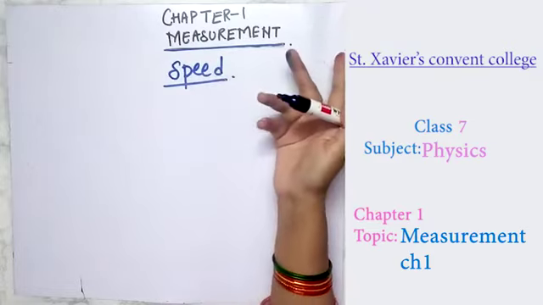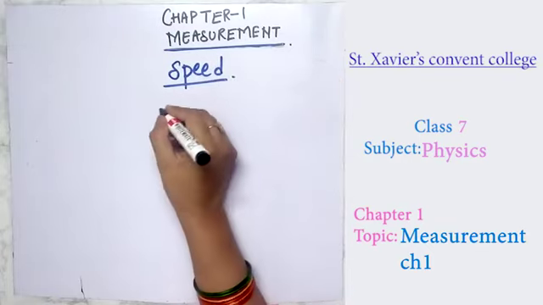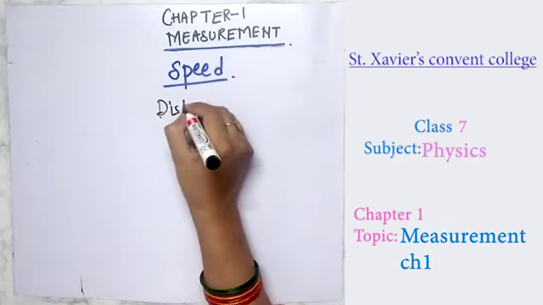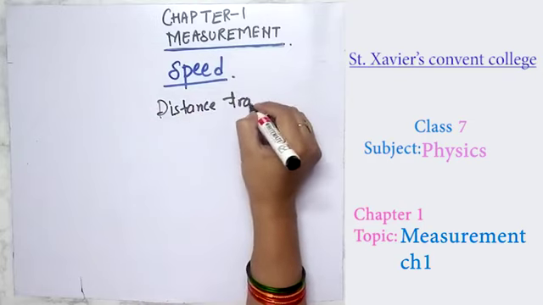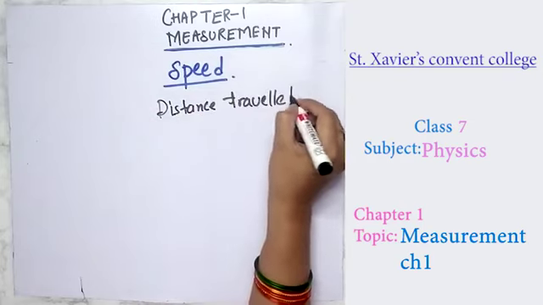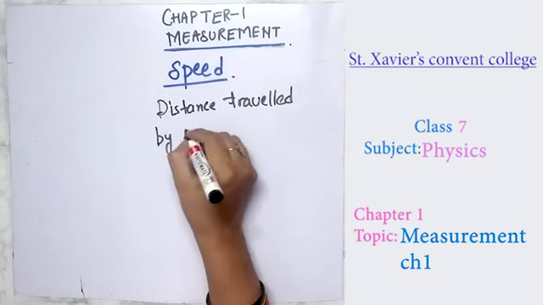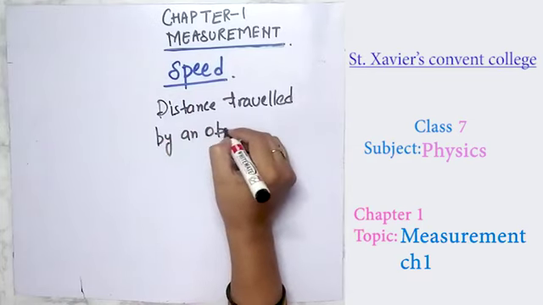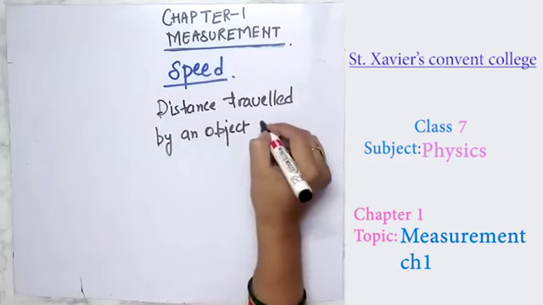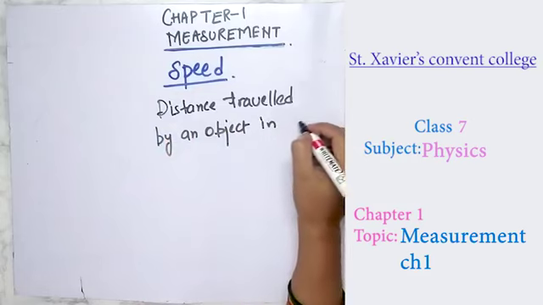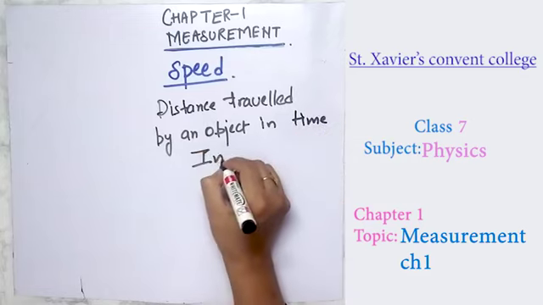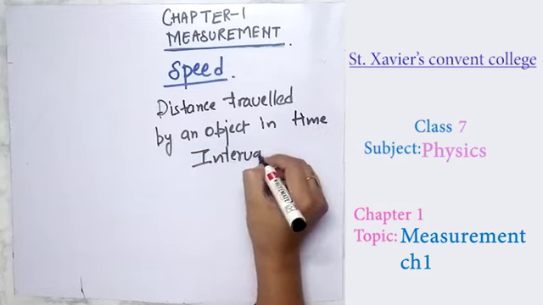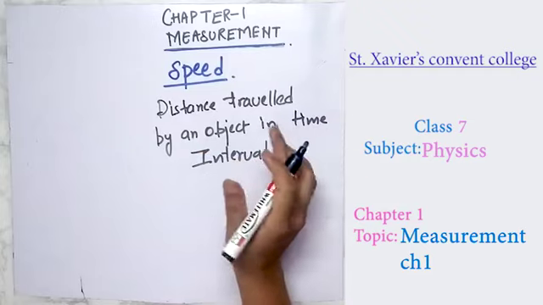Speed is defined as the distance traveled by an object in a time interval. You can say a time interval, and it will be easy for you to understand. So whatever distance an object covers in a time interval is called the speed.